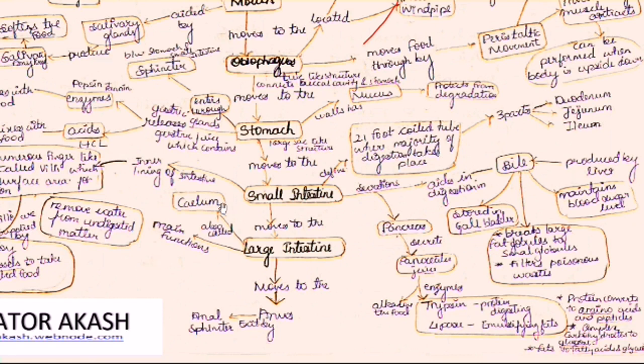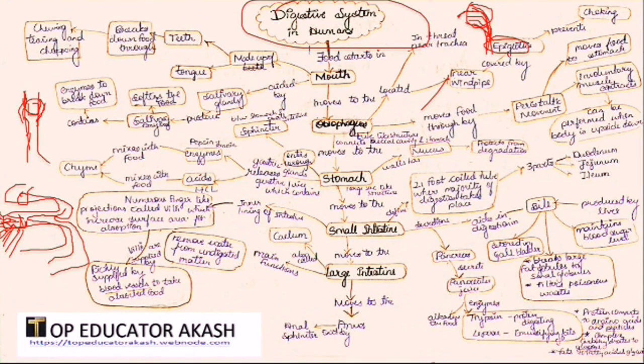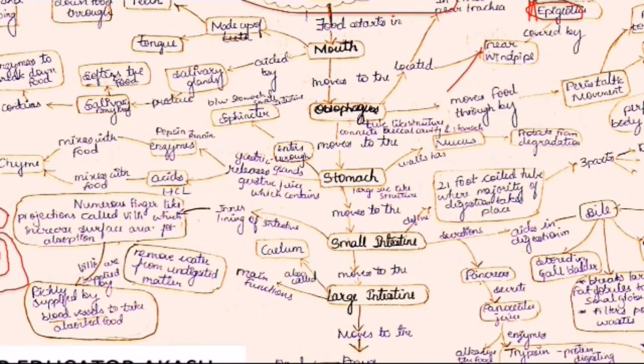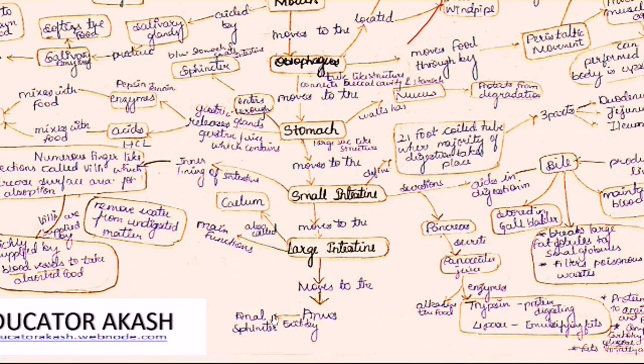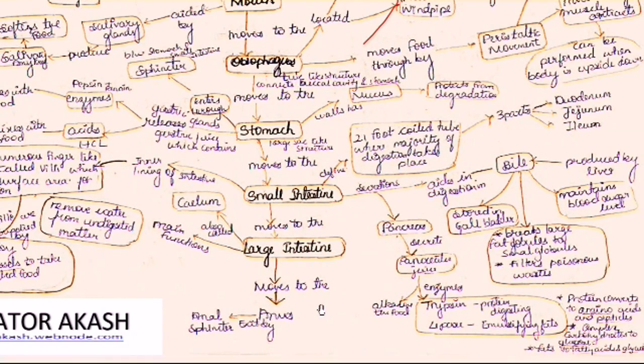As we have already seen, it is a big part. What is the function of this part? It will absorb the water from the undigested food. That means it will absorb the water content from the food, and the waste is released through a part called the anus. This part is called the anus. And how is it excreted? By the anal sphincter. It is excreted by the anal sphincter.